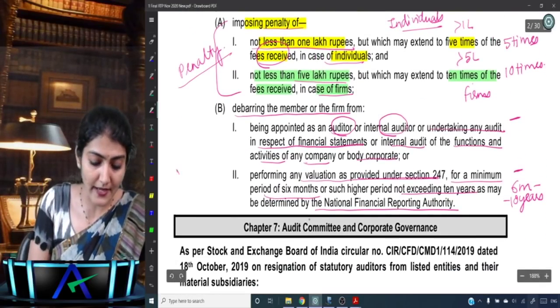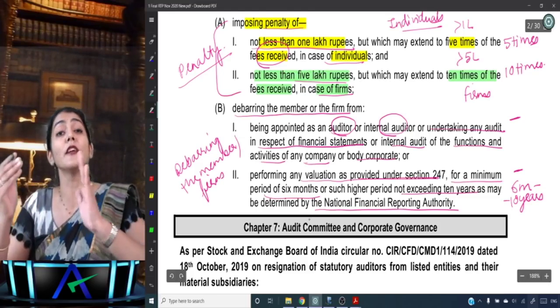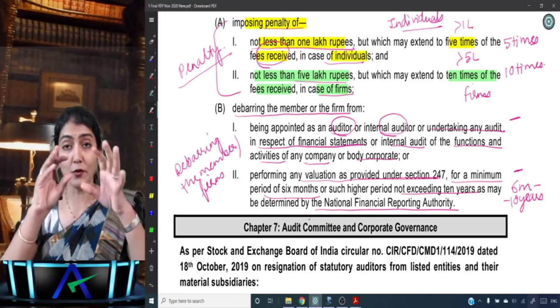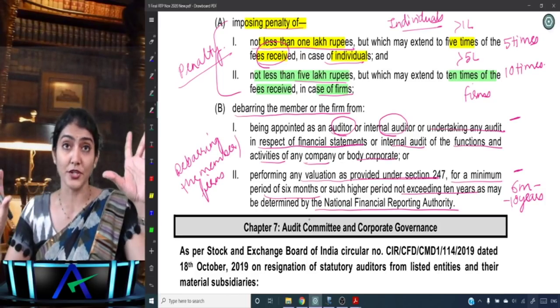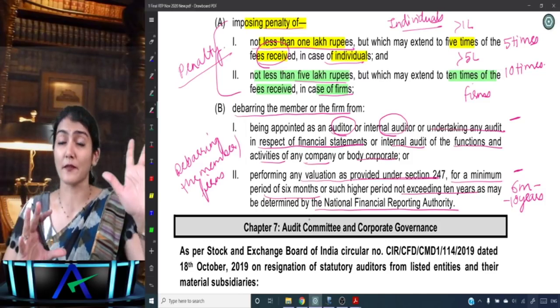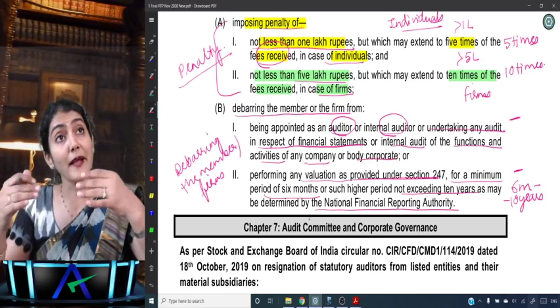So penalty and also debarring the member, or the firm. So the entire firm could also be debarred, either the member or the firm. What does it say? No audit, no internal audit, or not providing any valuation for a minimum period of 6 months, which may extend up to 10 years. So this is by the NFRA.